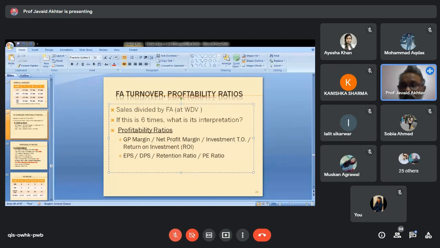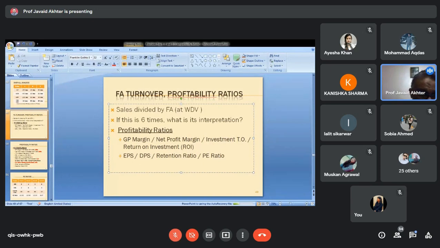So depreciation charge till date, if it is subtracted from the cost, it is called written down value. So written down value means value of fixed assets minus depreciation charge till date. The answer is your written down value.